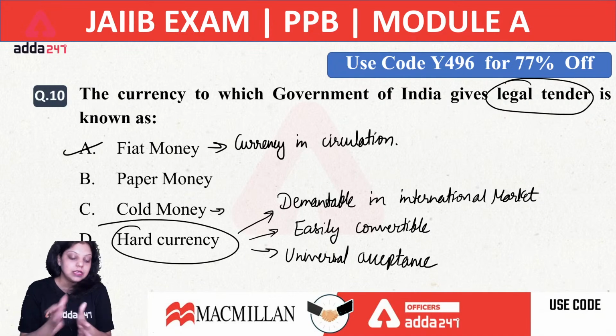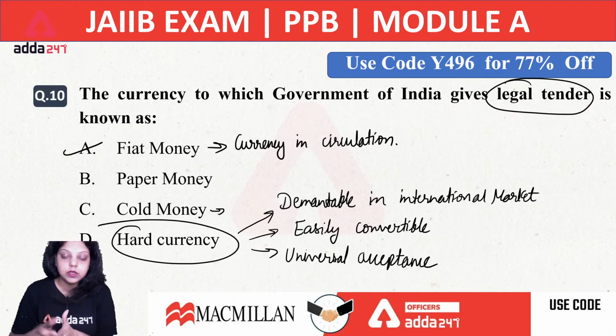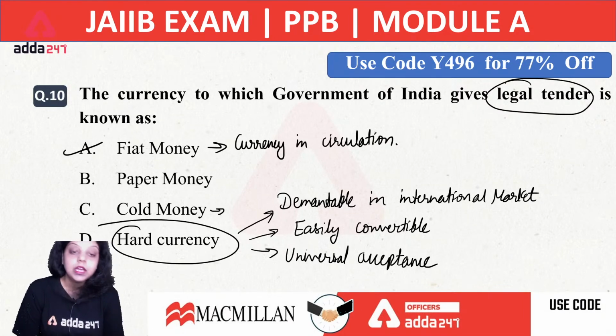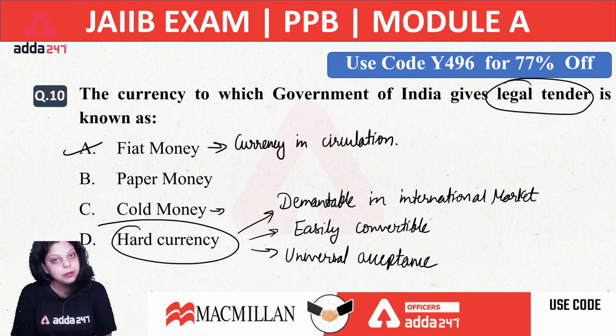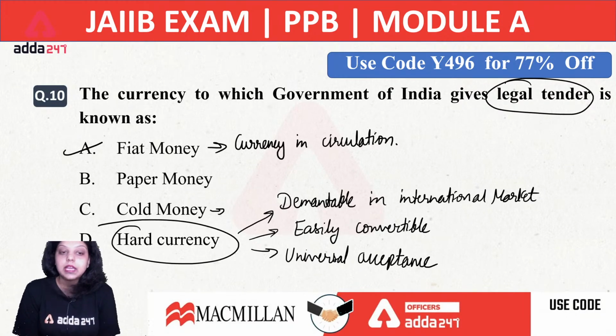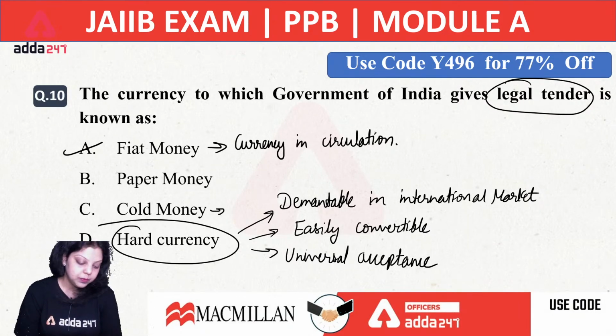So the currency which fulfills all these key points will be known as hard currency. The opposite, soft currency, is the currency which is not demandable in the international market, not easily convertible into any other currency, and not universally acceptable.